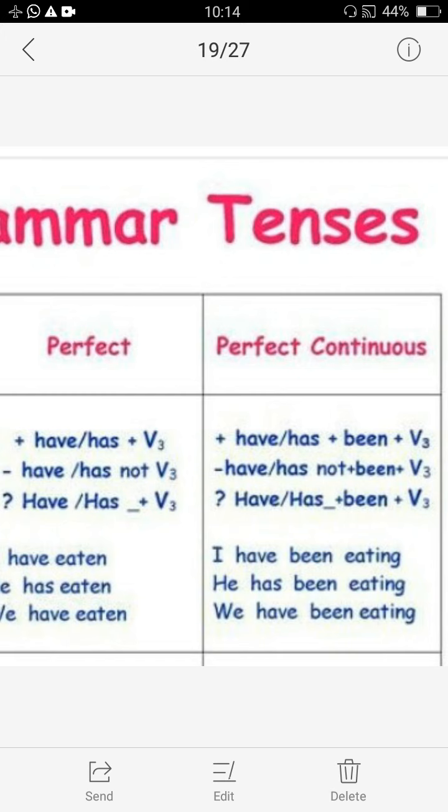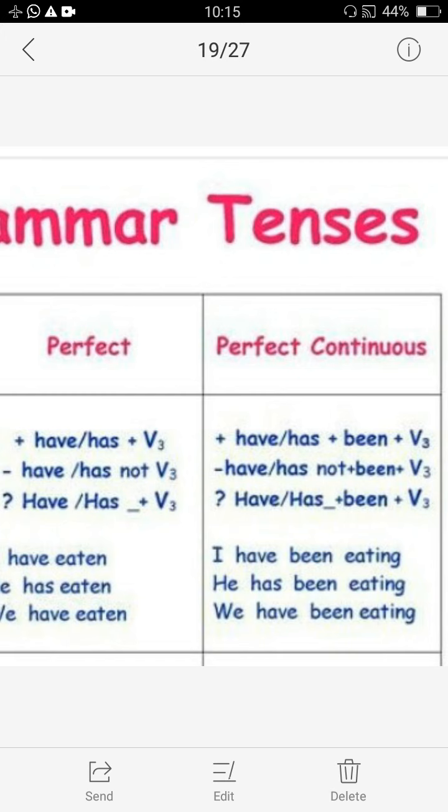So has or have, then been plus verb ing form. Have been eating or has been eating. Have shows perfect tense, eating shows continuous tense. To add both of them, we use been. I have been eating, he has been eating, we have been eating.